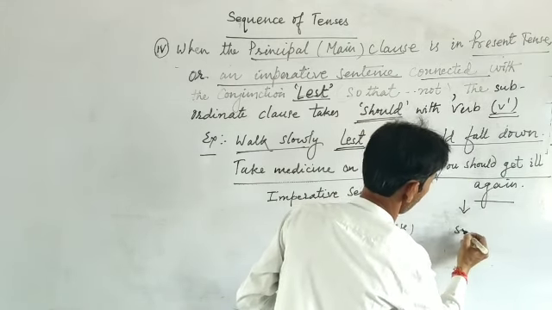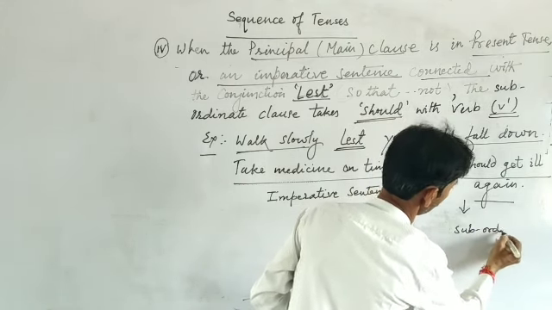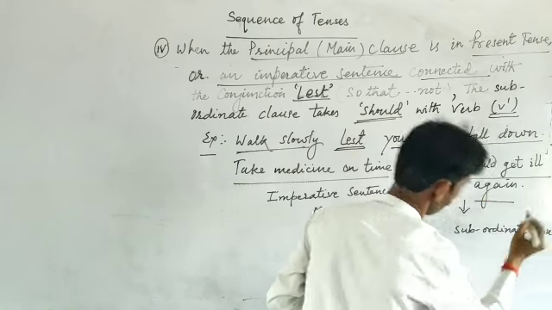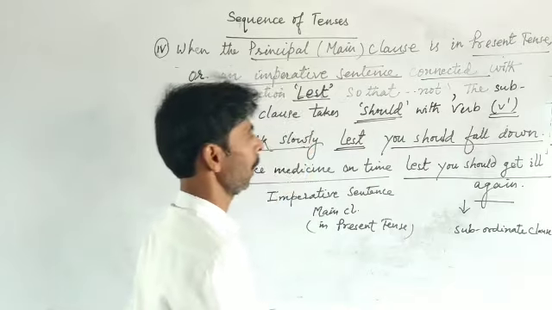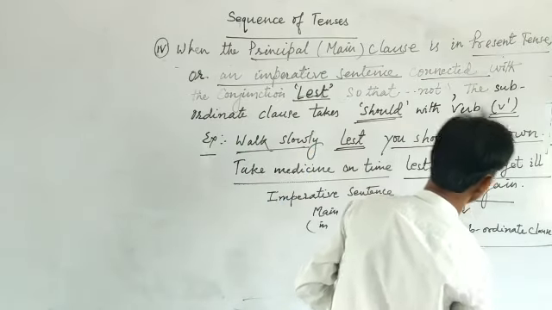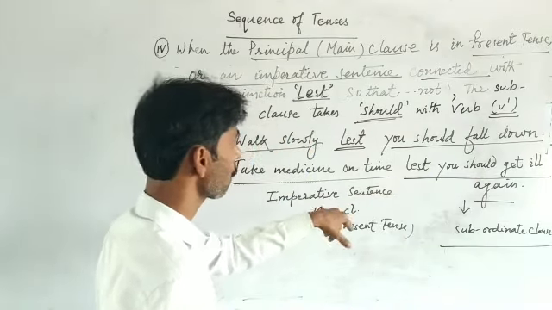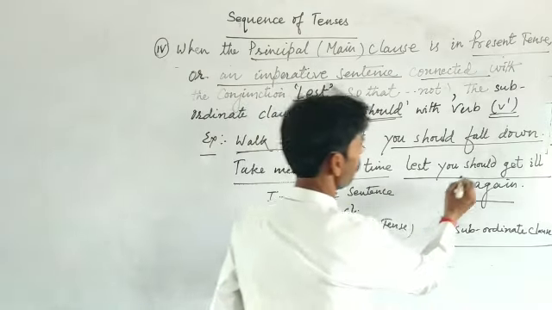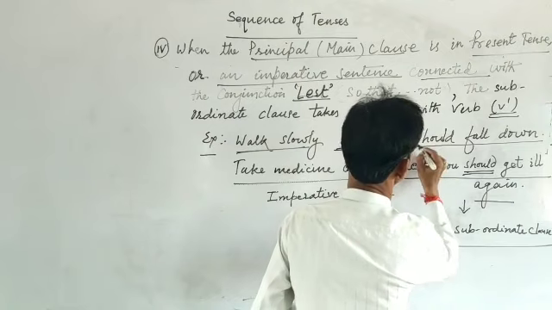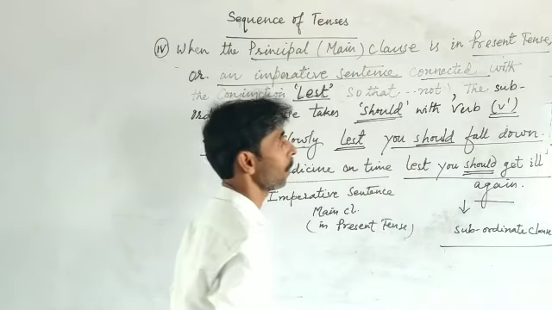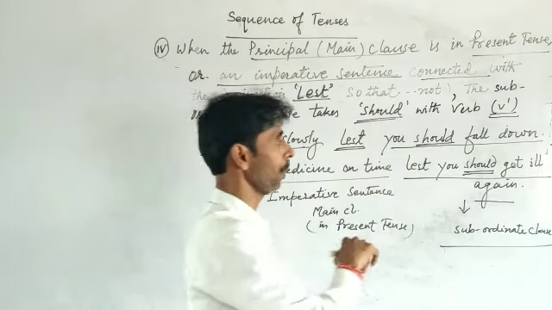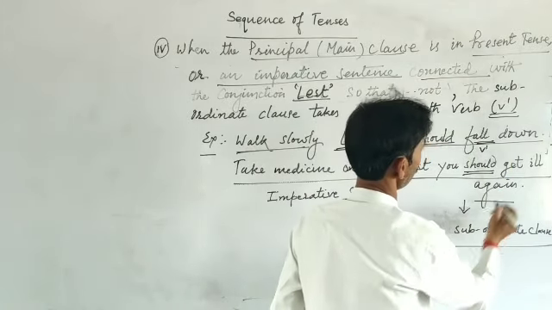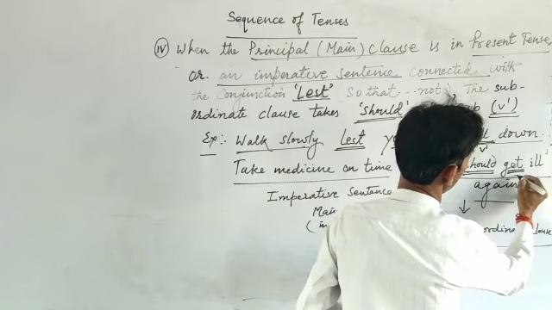This is the subordinate clause. This subordinate clause takes should plus V1: fall, V1; get, V1.